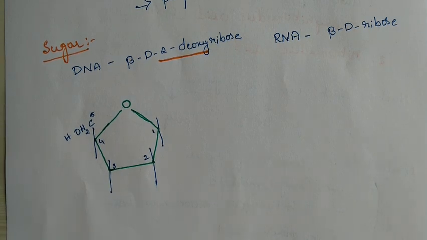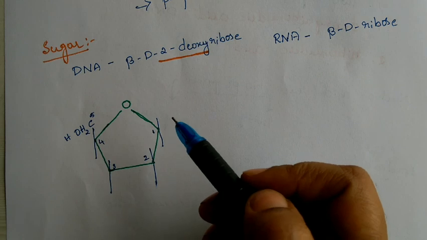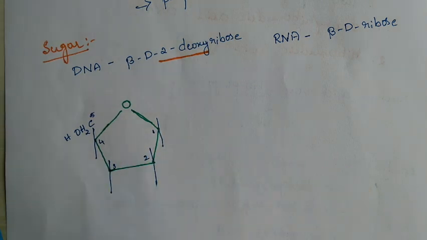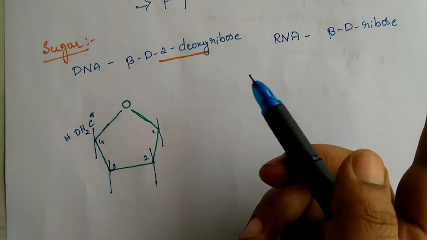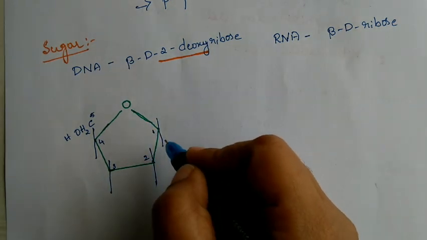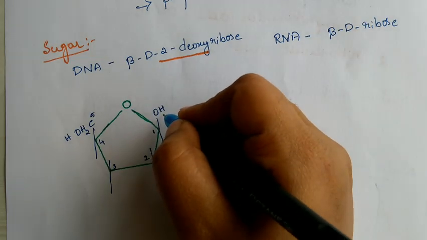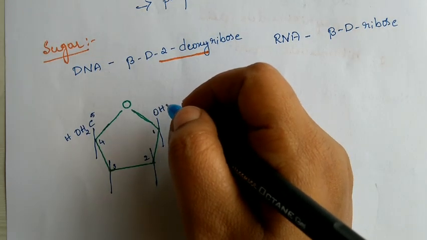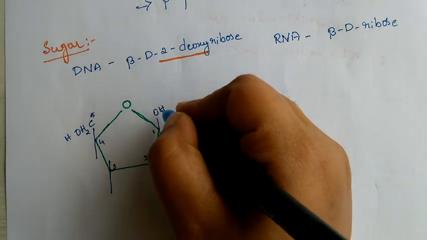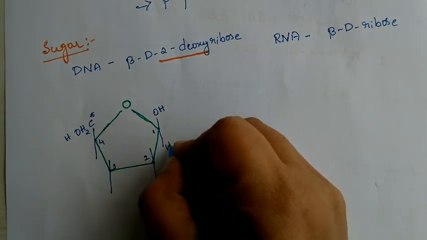So now the structure, you would go through the name, that is beta, alpha and beta. What does beta stand for? If the OH on the first carbon is on the left side, then it is beta. If it is on the right side, then it is alpha. If it is on the right side, then it should come down. If it is on the left side, then it should be up. So beta means OH on the first carbon atom is on the left side. So the left side one is always above, the right side one comes down. OH is above, then it is H.